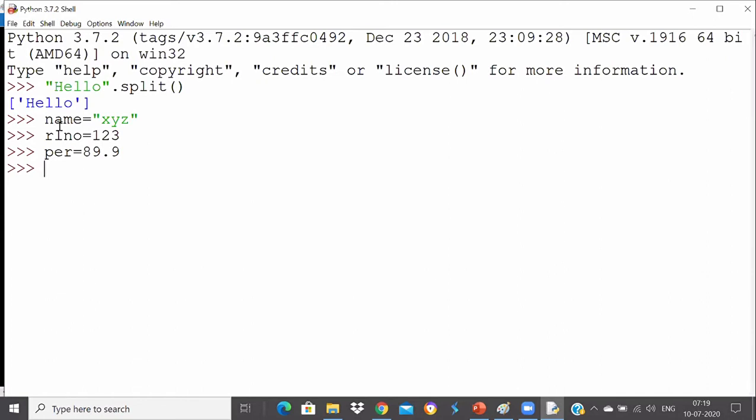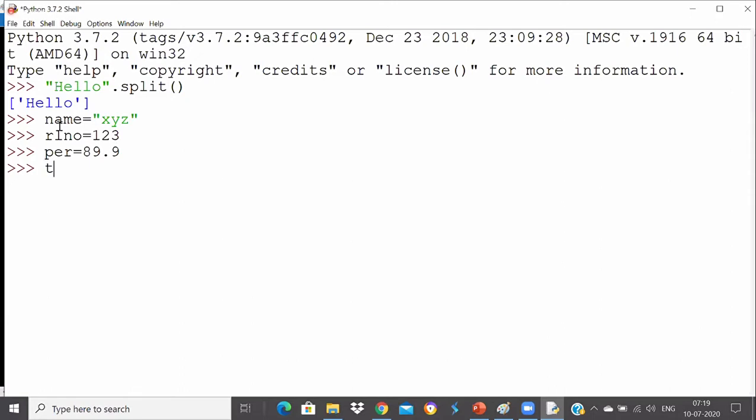Join is used only in the string concept, guys. Join is used in string. And the tuple function will take an iterable object, and name, roll number, they are not iterable objects. Yeah, very good, Krishna. Very good.